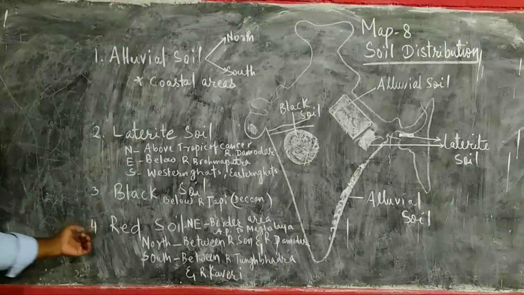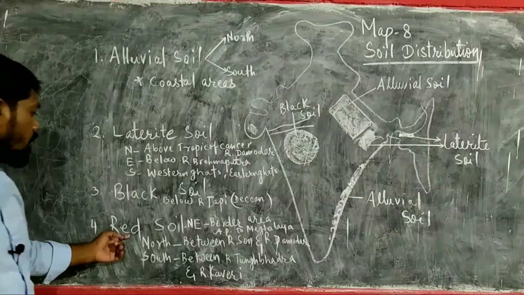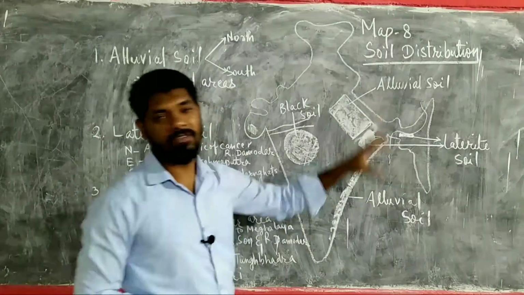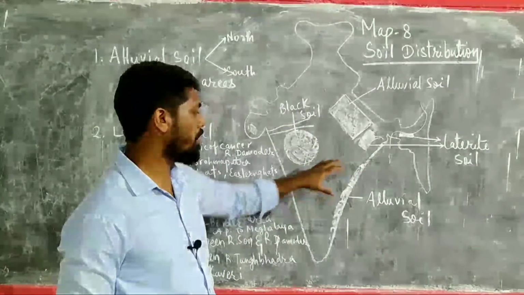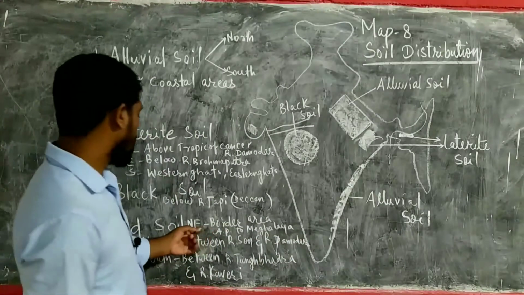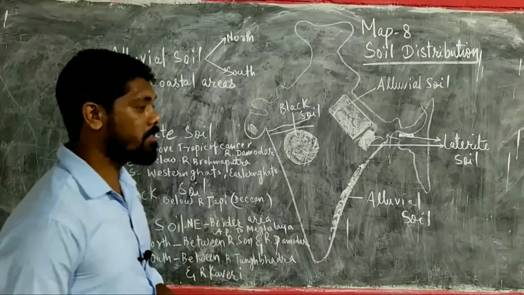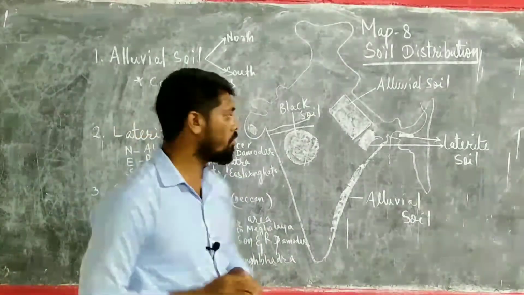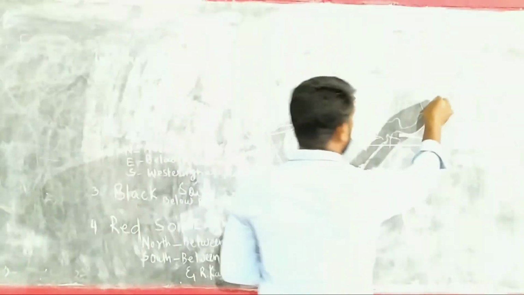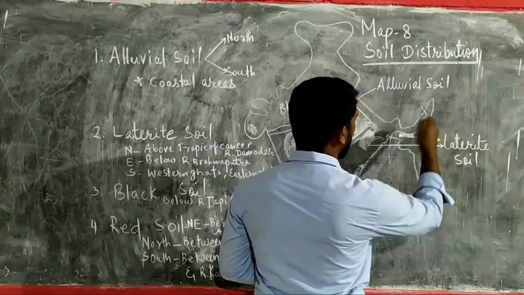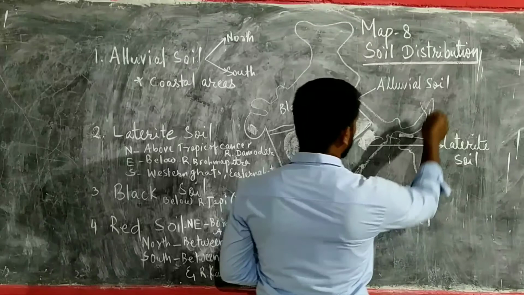Then we have the red soil. Red soil, everywhere in India red soil will be covered. Majority parts of India is red soil. So first, northeast part of India, if it is asked, level red soil in the northeast part of India. So all these areas, the northeastern states, almost all the states have the red soil.